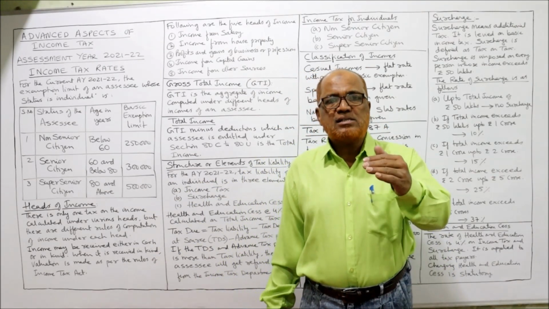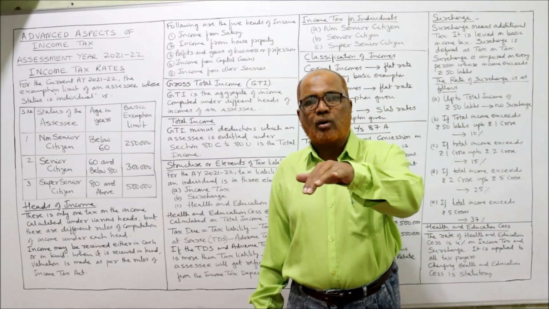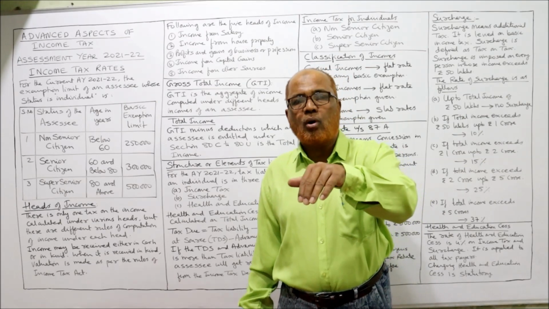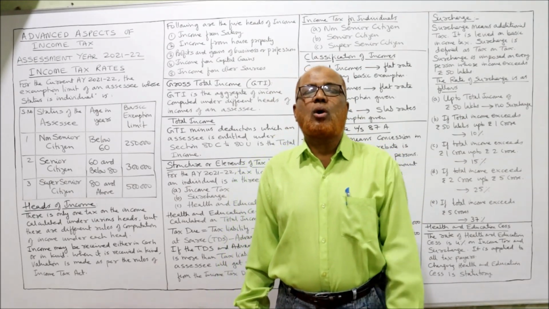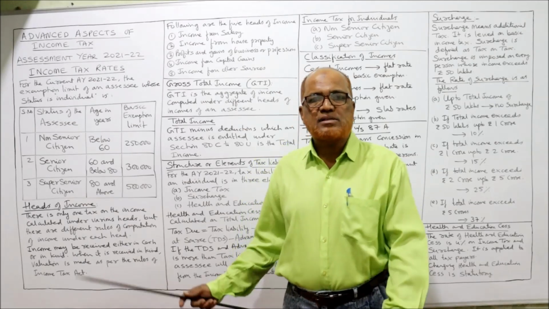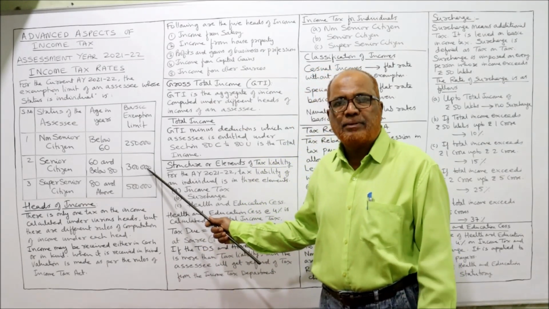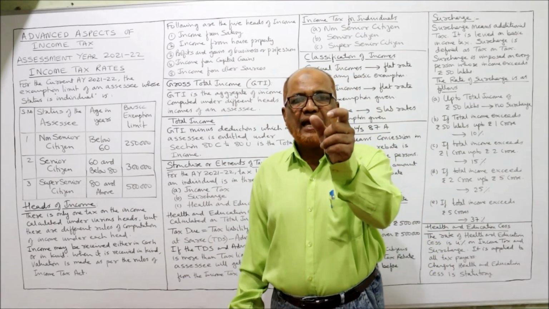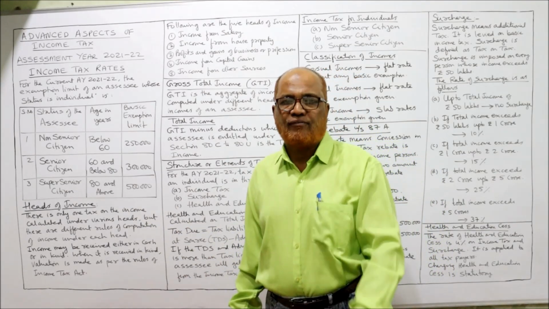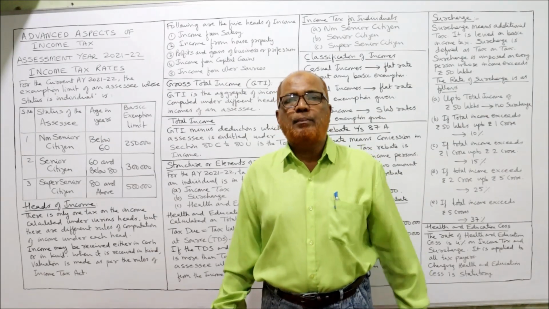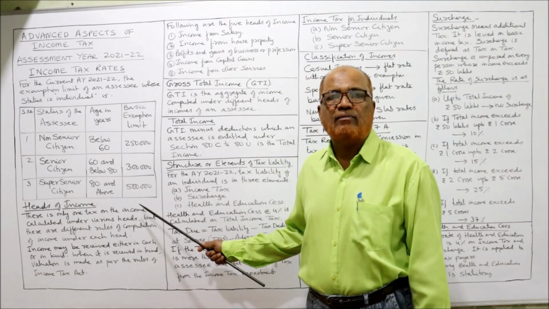If a person is 60 or more but below 80, he is called a senior citizen, and for a senior citizen the basic exemption limit is 3 lakhs. Lastly, for an individual who is 80 years and above, the basic exemption limit is 5 lakh.